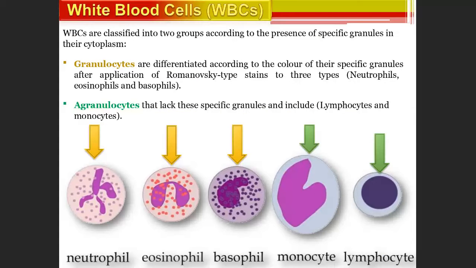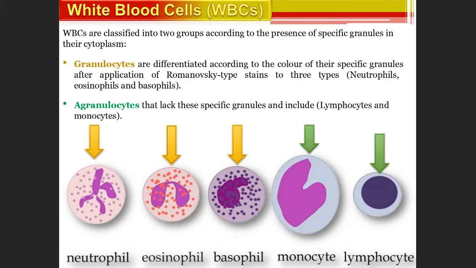White blood cells are classified into two groups: granulocytes and agranulocytes. Granulocytes have granules within the cells. Agranulocytes lack the specific granules, and they include lymphocytes and monocytes. We may ask in the exam which are the granulocyte cells.